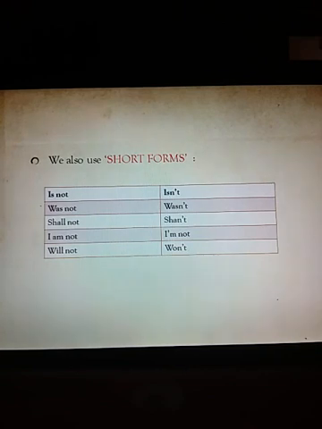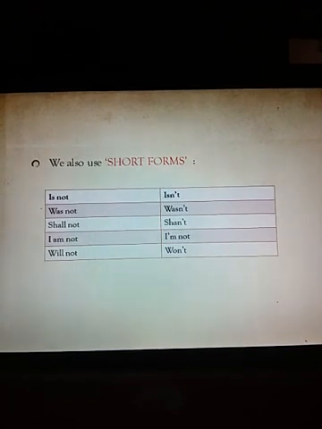Then we also use short forms. Learn to write short forms. Okay. This is also called contractions. Okay. Is not, isn't. Was not, wasn't. Shall not, shan't. Will not, won't. These are called short forms. You are supposed to cut the o and put an apostrophe in place of the o.